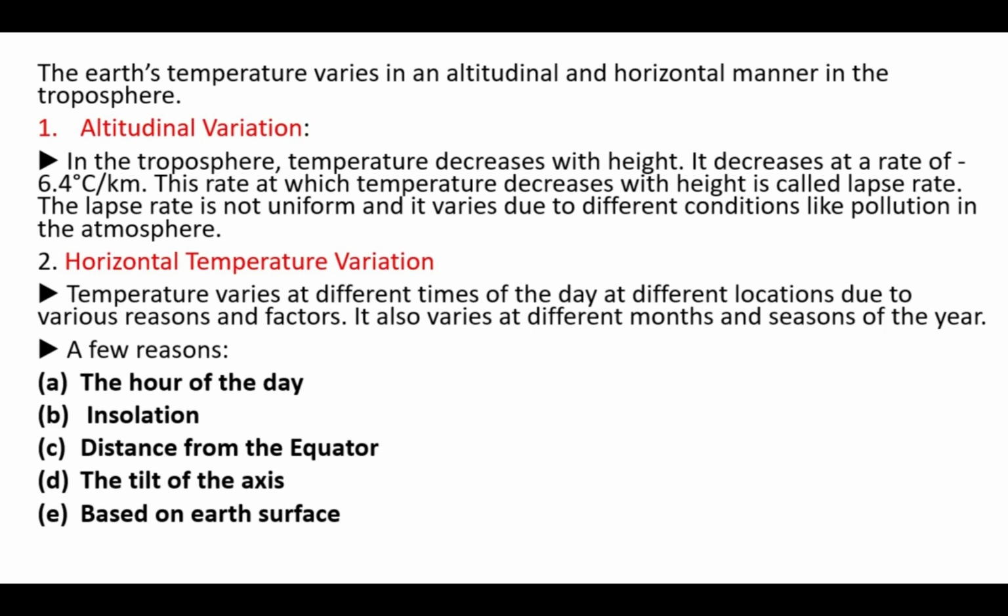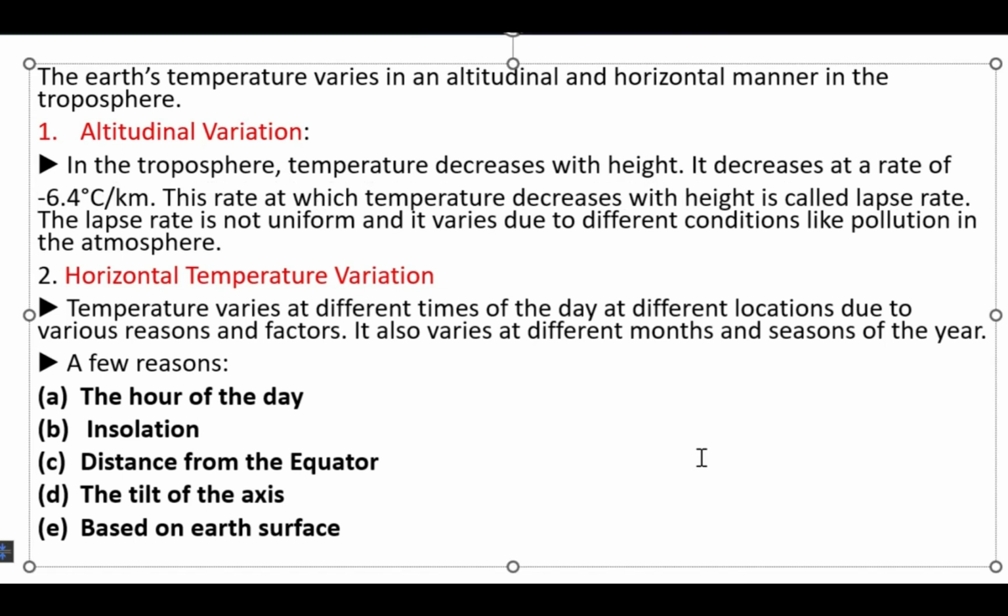And in the horizontal way, how does the variation happen? The temperature varies at different times of the day at different locations due to various reasons and factors. It also varies at different months and seasons of the year. The first reason is the hour of the day. More solar energy will be received during the noon, when the sun rays strike vertically overhead, than in the hours in the morning when the rays strike at an angle. But when it becomes 12 o'clock, there is so much increase in the temperature. You feel so hot. You'll switch on your AC, you'll switch on your fan and all.